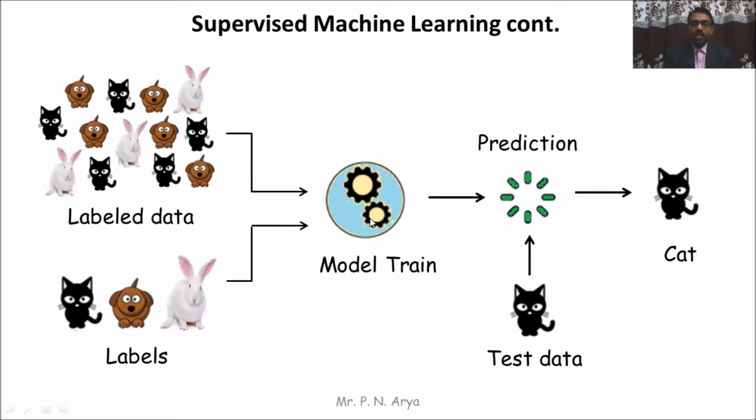This is the model training and model building, and after building the model, we give some new data to the model and test the model. The model predicts the new image, like the cat, and generates the output. This is the cat.